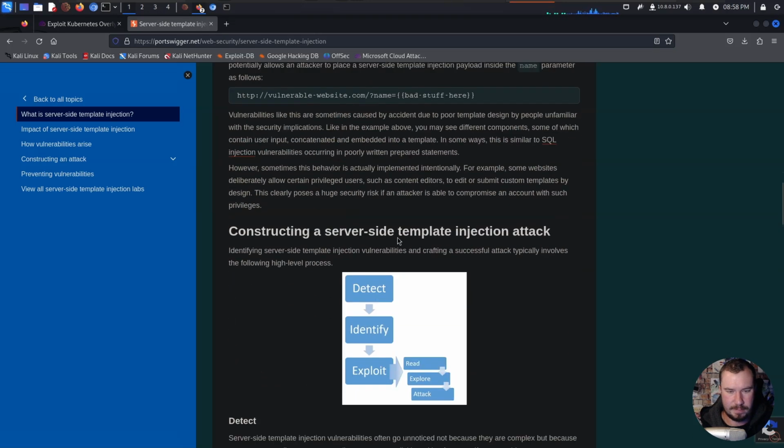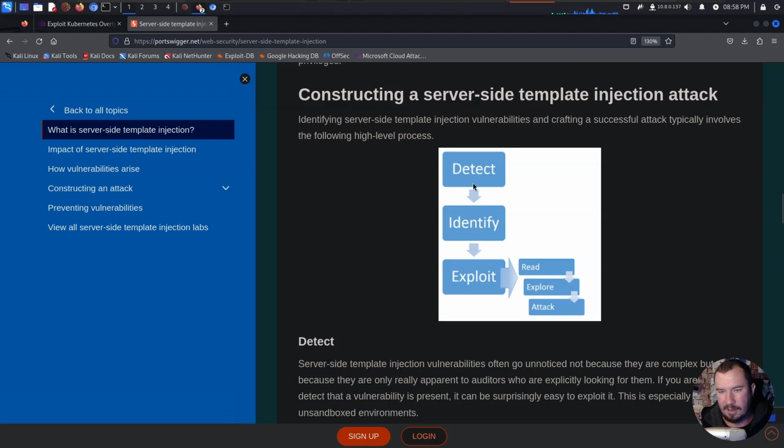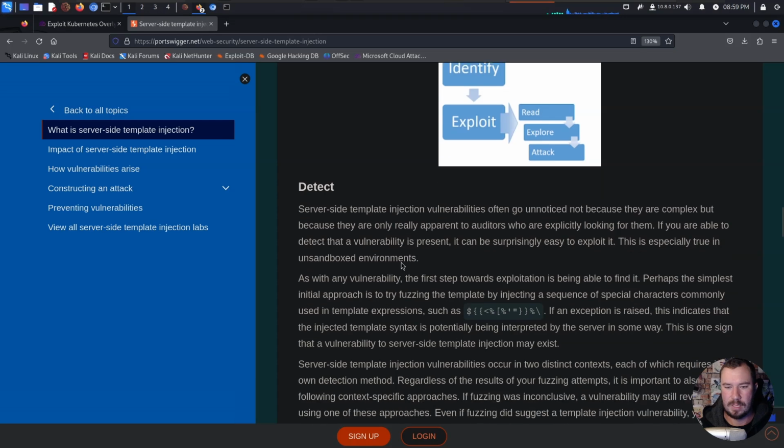Let me zoom in. We just did the detect step. So we detected it's vulnerable to server-side template injection. We need to identify the templating library or engine on the back end. Then we can exploit it to read files, explore, attack.